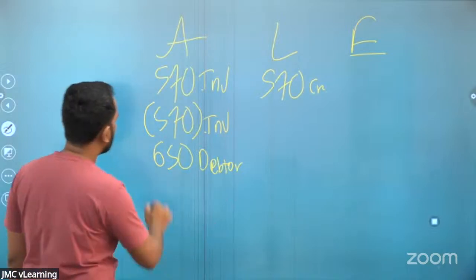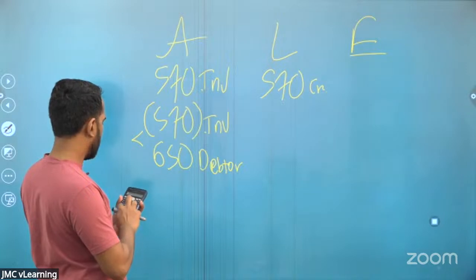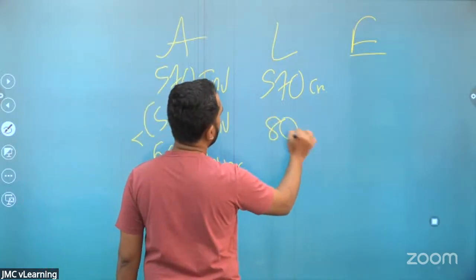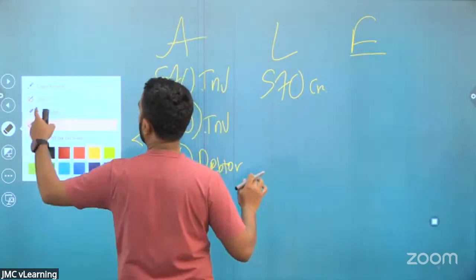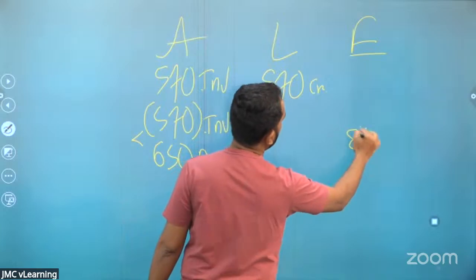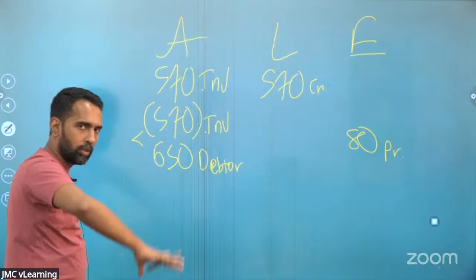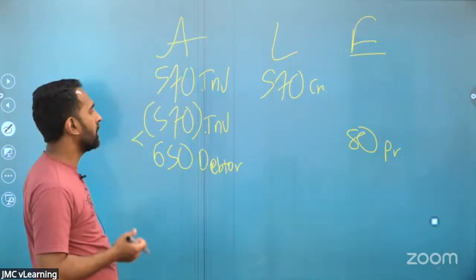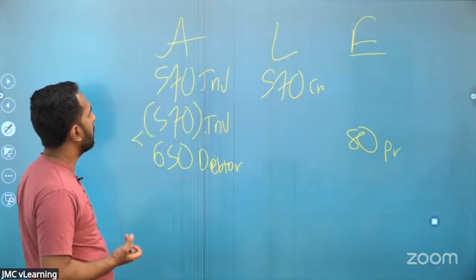As a result of this transaction, you will be recognizing a profit. 650 minus 570, you are recognizing a profit of 80. The 80 rupee profit belongs to the equity. Inventory comes down, but the debtor comes up, right? You will be recognizing a profit of 80. Then what? Look at the next transaction.